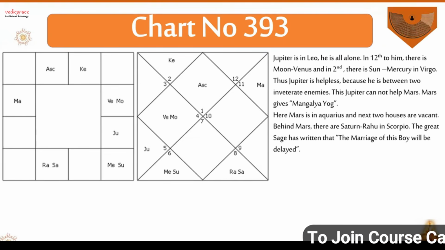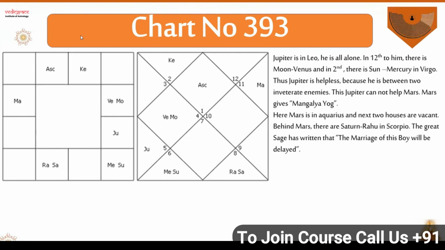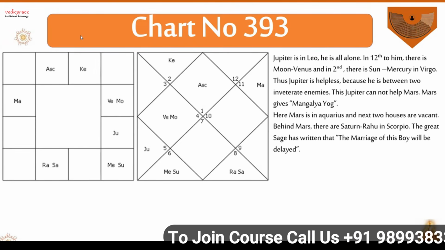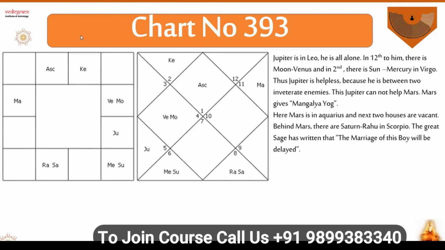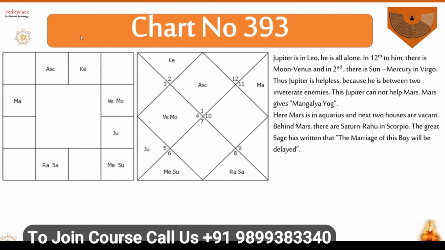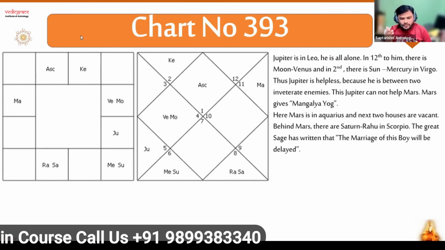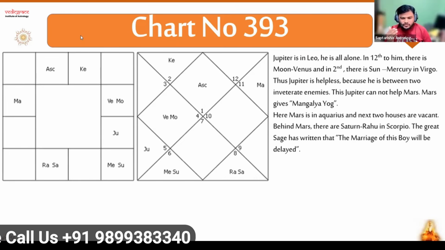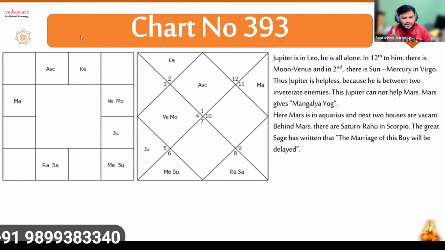In this course, we will be able to distinguish between delayed, denied, disease, chronic disease, and all that. When we cover the marriage part, we will see early marriage, delayed marriage, and late marriage. This part we will cover.